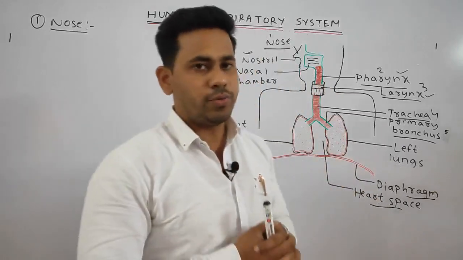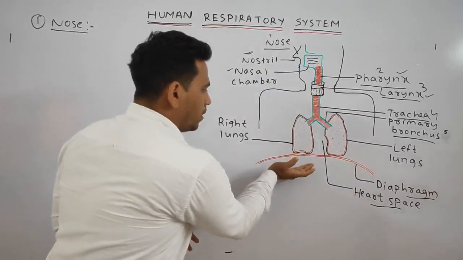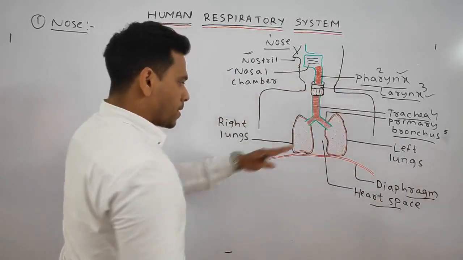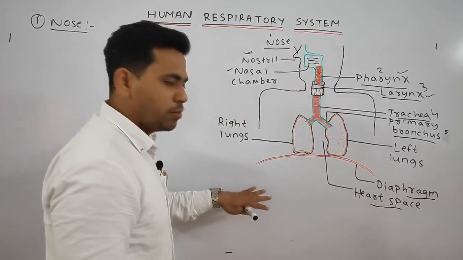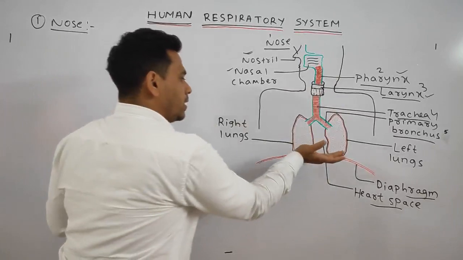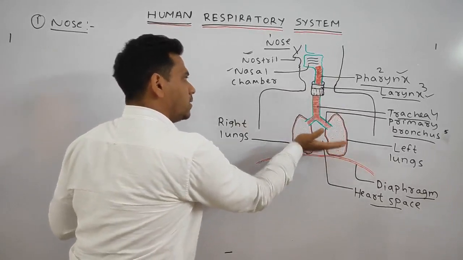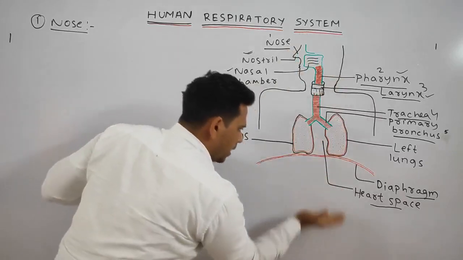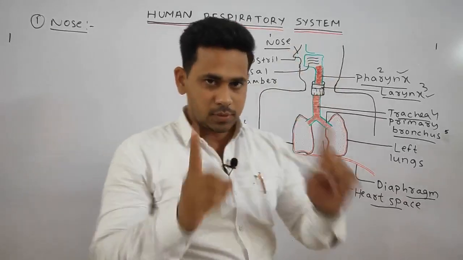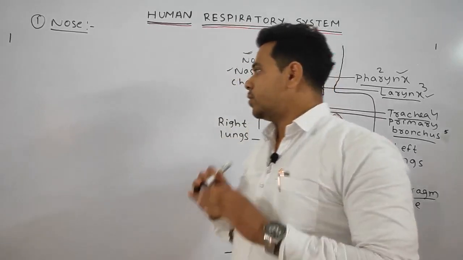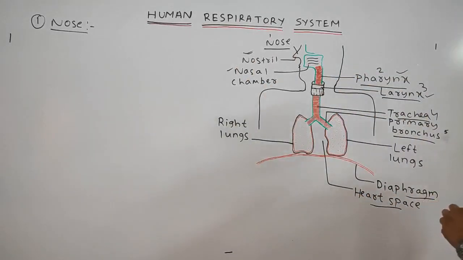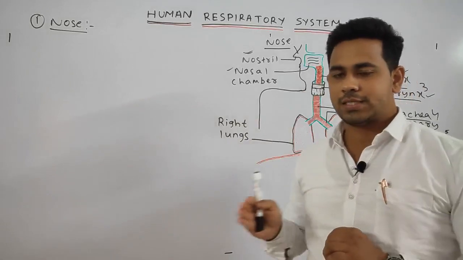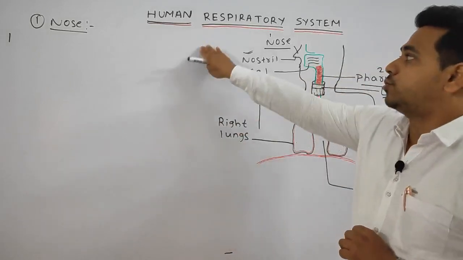This is the thoracic region. Below the diaphragm it is the abdominal region. So the diaphragm separates the anterior thoracic part and the posterior abdominal part. Clear?